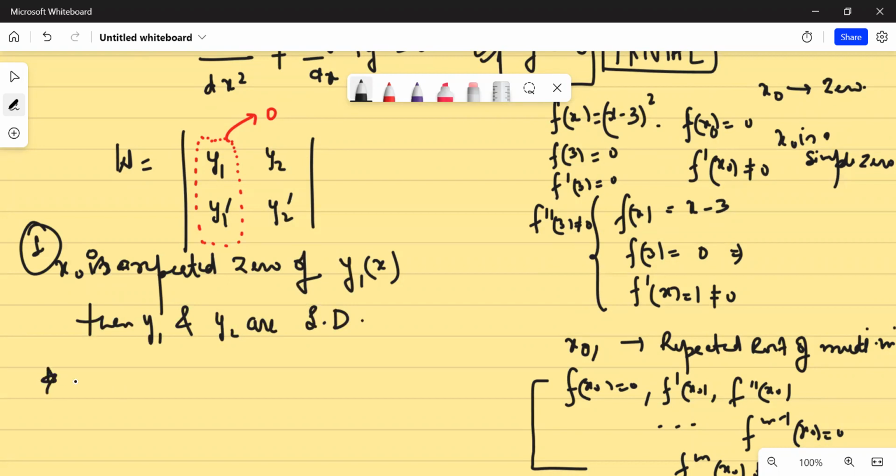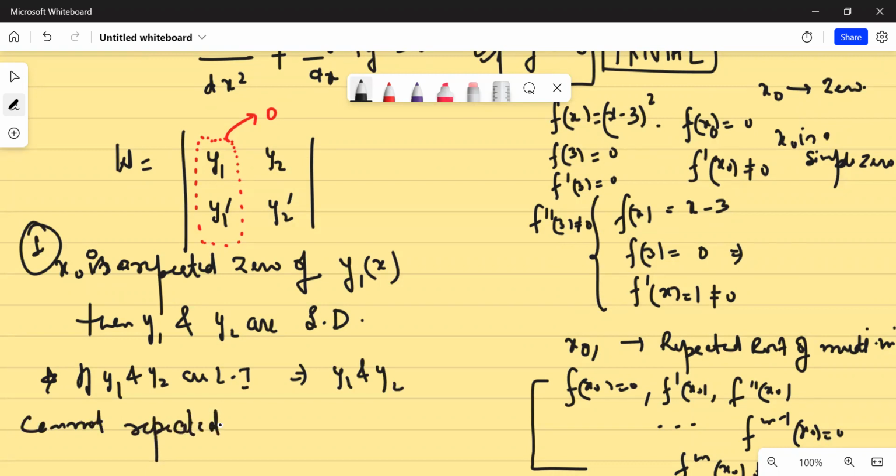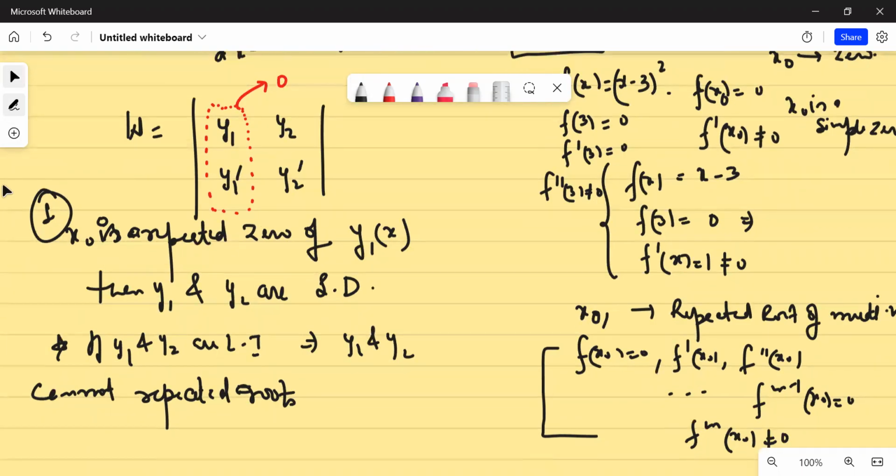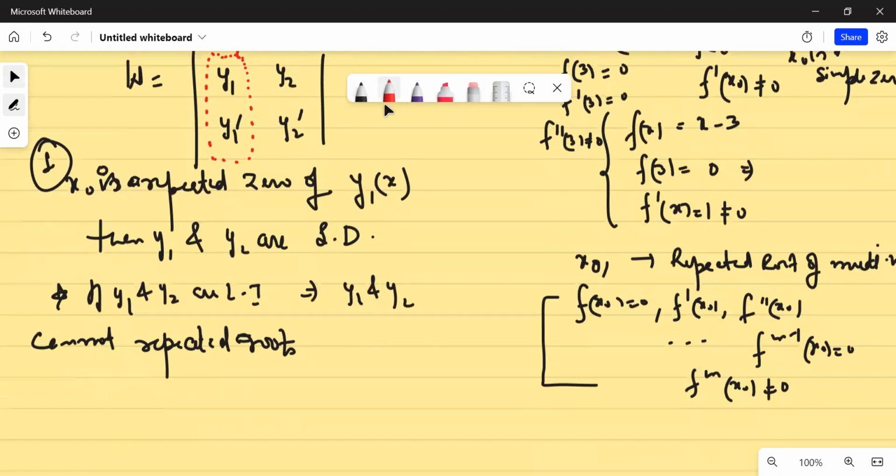So one thing that comes to mind is that if y1 and y2 are linearly independent, they cannot have repeated roots. Because if they have repeated roots, then the solutions will be linearly dependent. Is that clear? And if at all there is a repeated root, it is very certain that y1 and y2 will be linearly dependent.